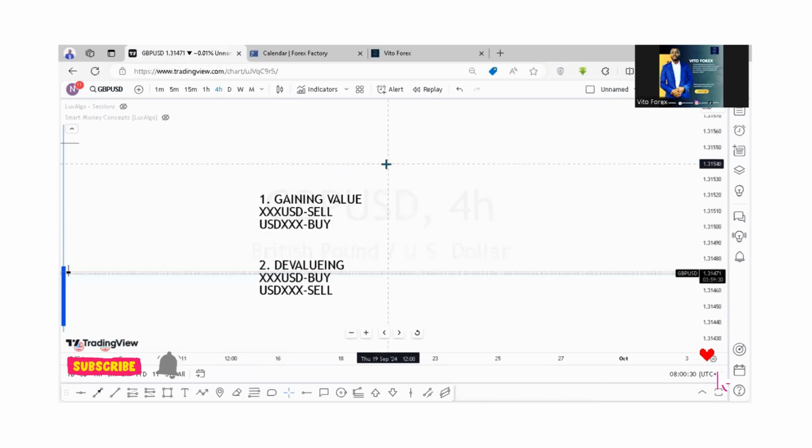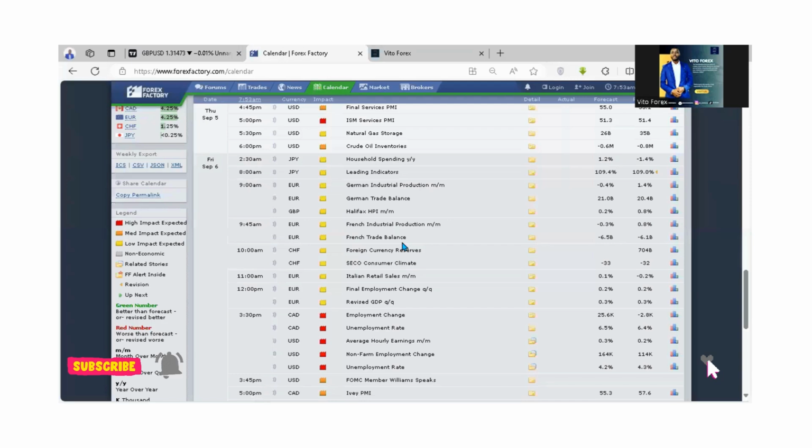Now there are instances that we shall have these two readings, the average hourly earnings and the non-farm employment change, being greater than the forecast, which means that the dollar is gaining value, something good for the economy. But then the unemployment rate is showing us that the economy is not performing well. So in other words, we shall have the unemployment rate being greater than the forecast.